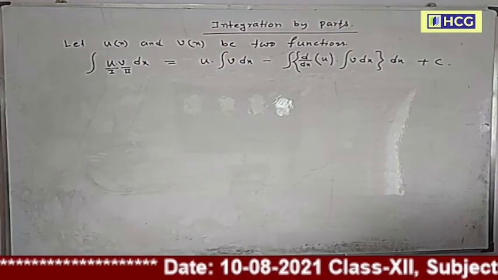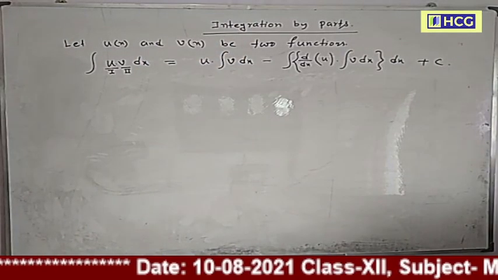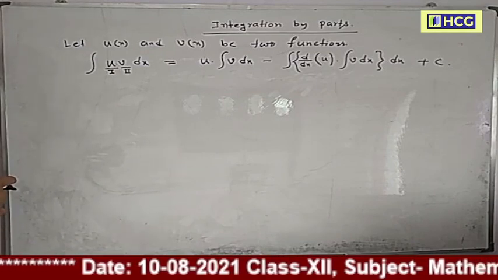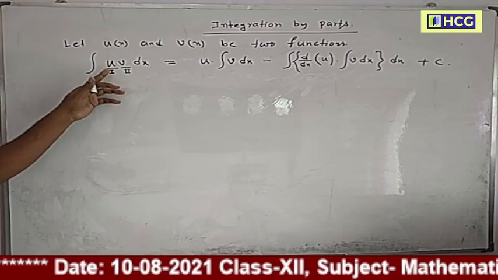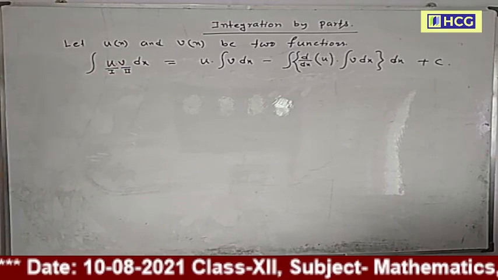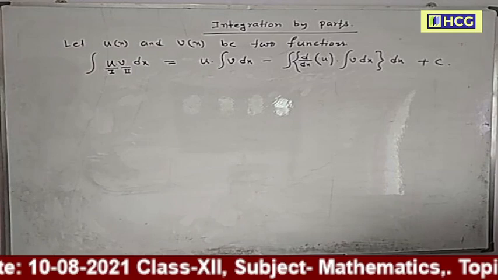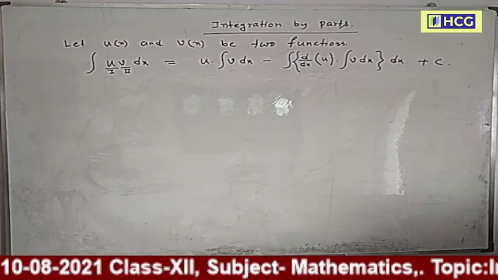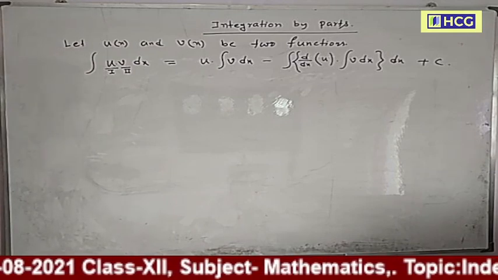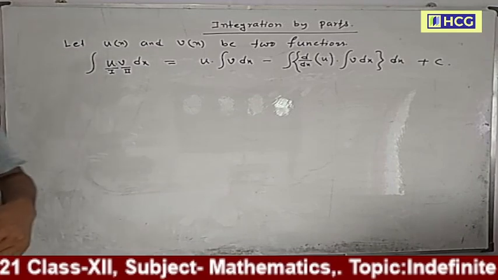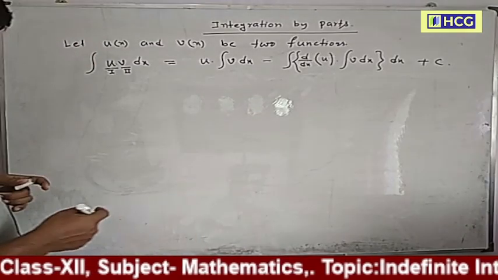C is the arbitrary integration constant. This is the rule. Integration of u into v dx is equal to u, the first function, into integration of v dx, minus integration of d/dx of u into integration of v dx, whole dx, plus c. This is the rule. Now I prove